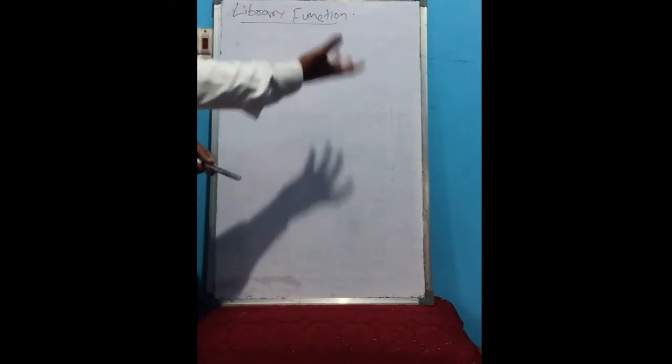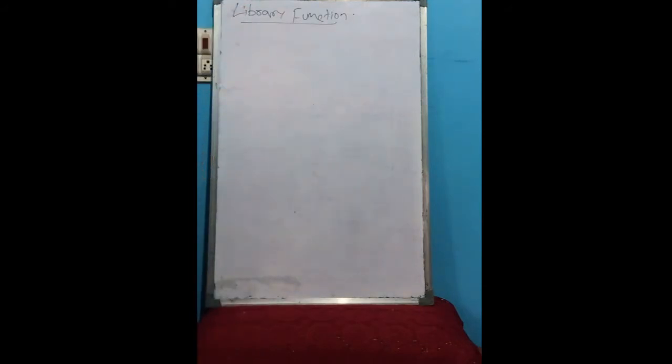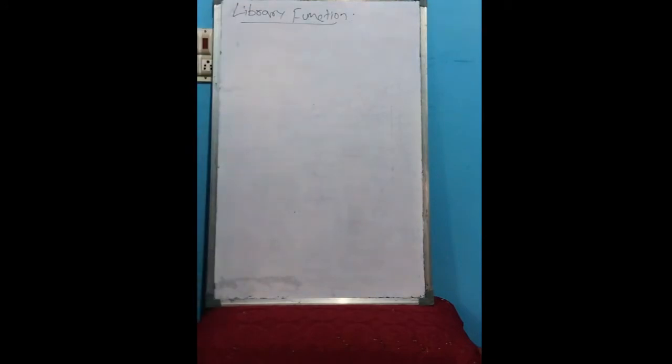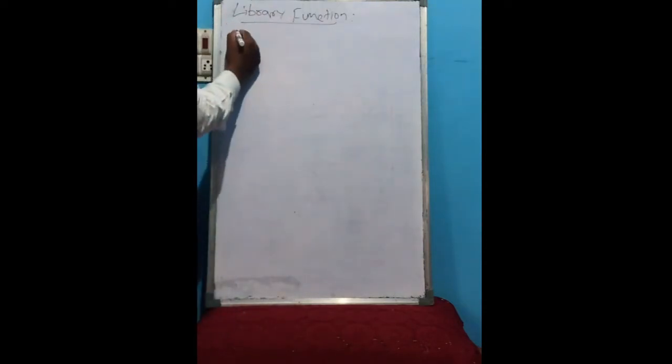For example, if you want to do addition of two numbers, a function is already created for that, and we are using it. There are different types of functions. What are the library functions? We will see one by one.